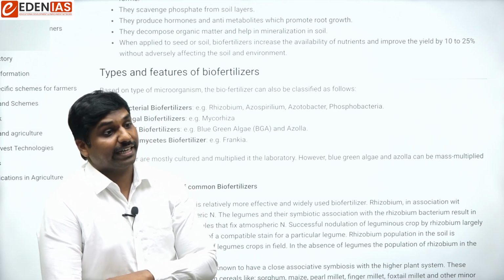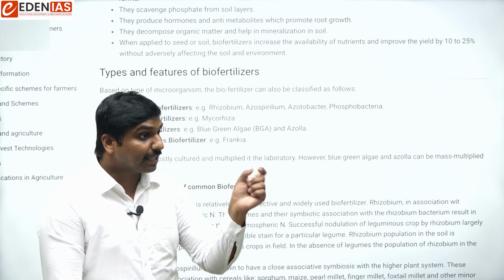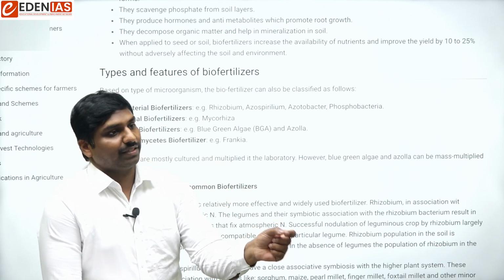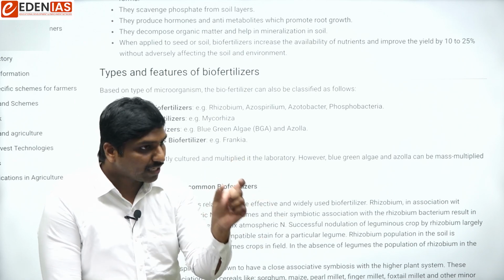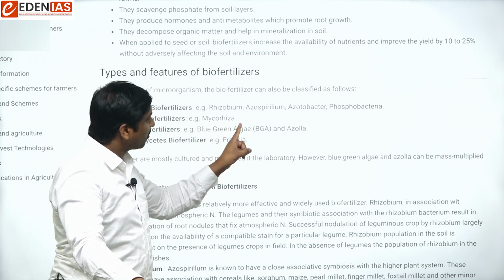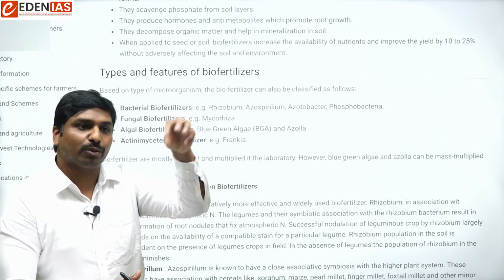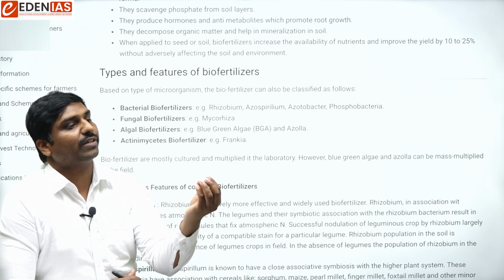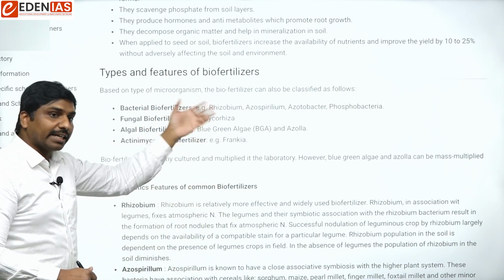When we were studying environment and ecology, biotic interactions, we studied some symbiotic relations. We studied that when fungi live in symbiotic association with the roots or root nodules of the plants, such fungi are known as mycorrhiza. Myco means fungi, rhiza means roots. So those fungi which live in the roots or root nodules of the plants are mycorrhiza. It is a type of symbiotic relationship, and that will also fix.